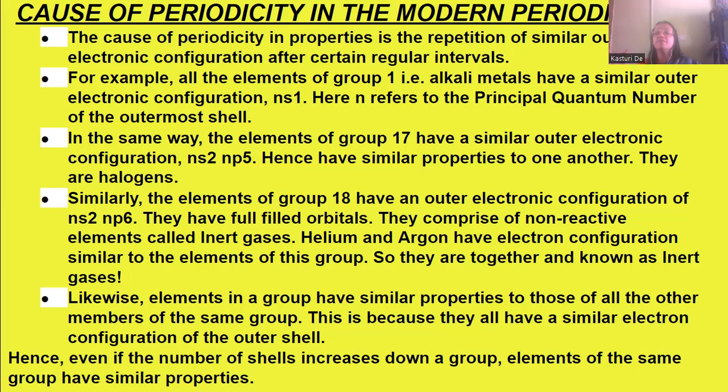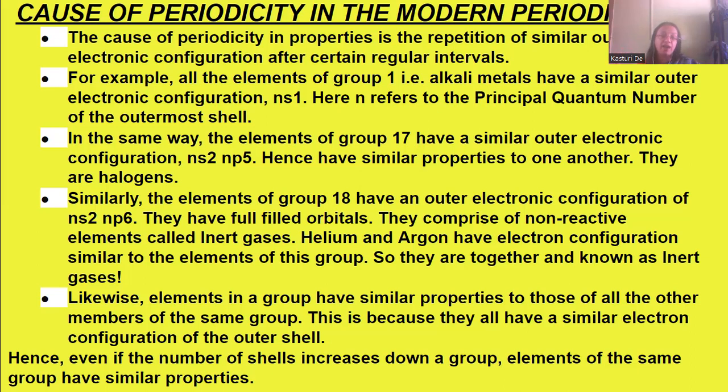That is, they have 8 valence electrons, so the valence shell is completely filled up, with 8 electrons in the outermost shell and fully filled orbitals. That's why they are very stable.